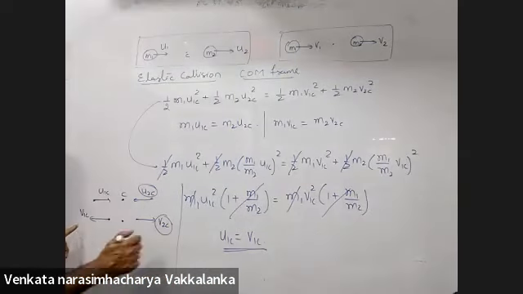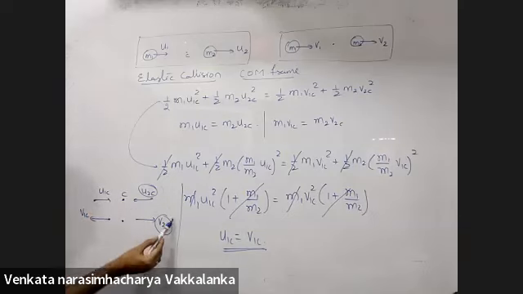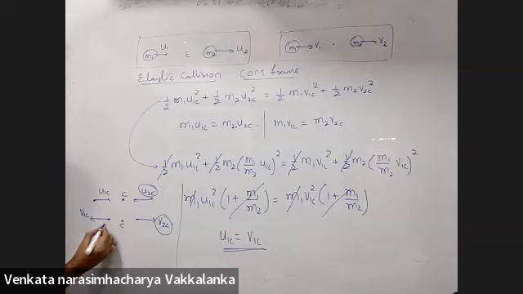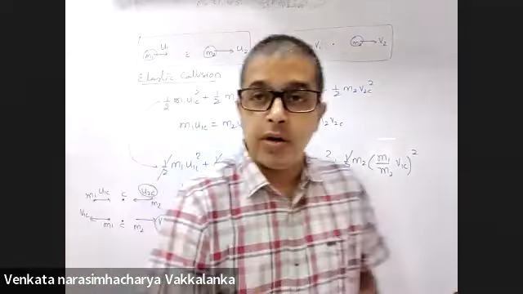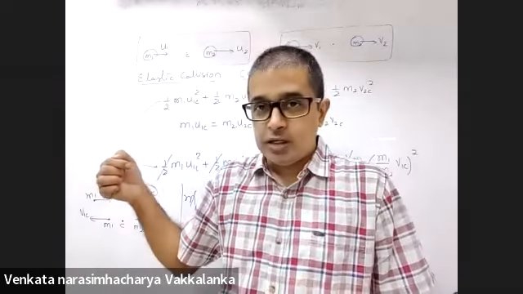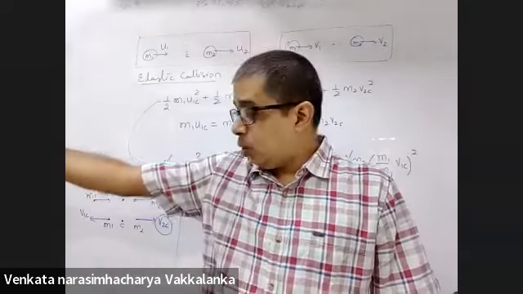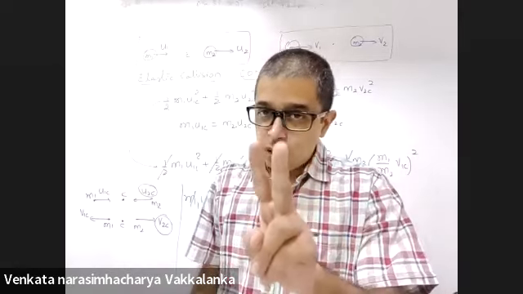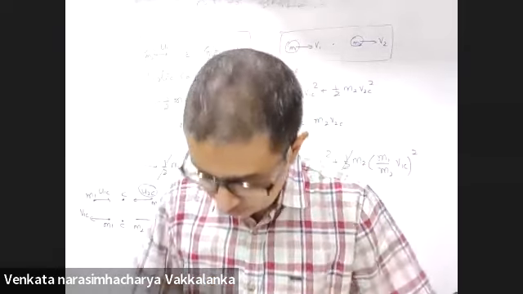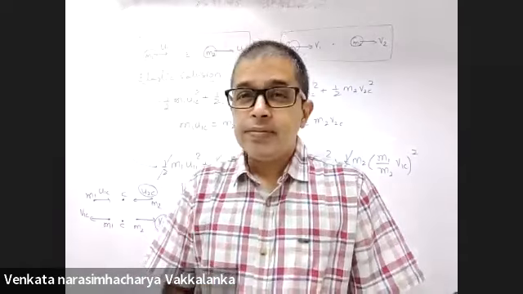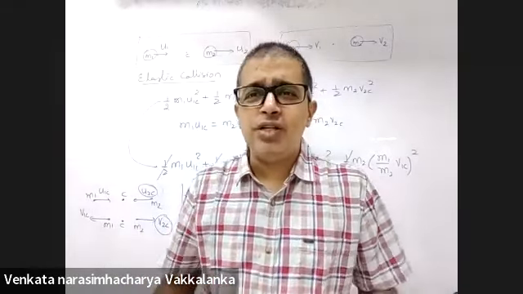And how do I cross verify that my answer is right? Sum of momentum should be zero in the center of mass. This is M1, this is M2. In the center of mass frame, remember one very important thing. If a particle is coming with 2 meters per second, it will go back away from the center of mass with 2 meters per second, provided perfectly elastic collision.